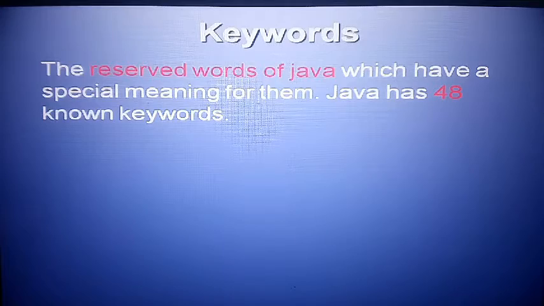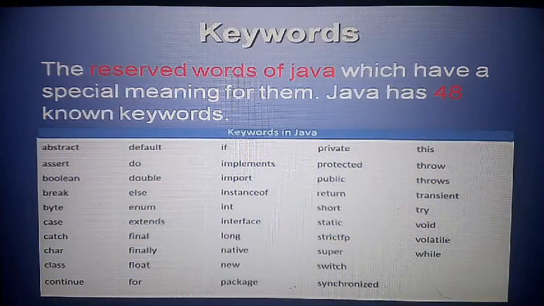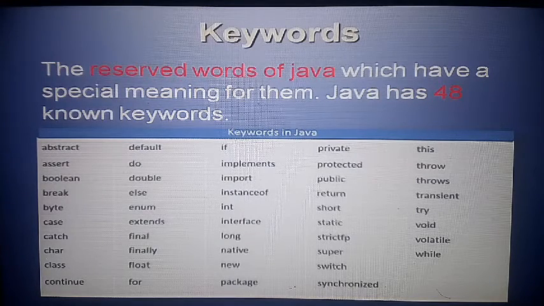Java has 48 keywords, like abstract, boolean, break, class, case, switch. And what you write in Java, like System.out.println, so println, new, if, these are keywords. The simple definition of keyword: the reserved word of Java.